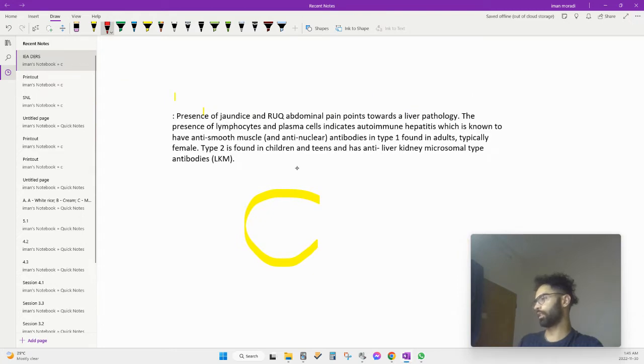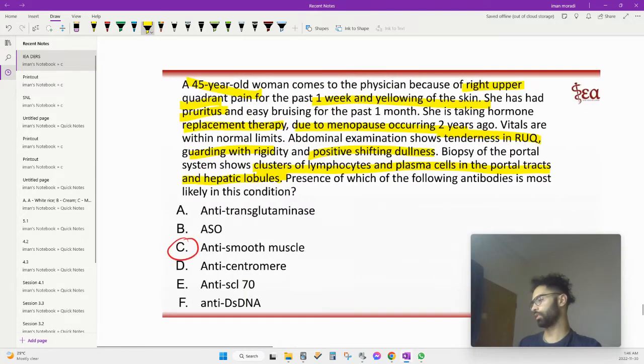And you have basically a description of what we experience here. They have anti-smooth muscle and they also have ANA, which is anti-nuclear. Type 1 is in adults, type 2 is in children and teens, and anti-kidney microsomal type antibodies are also seen in type 2.